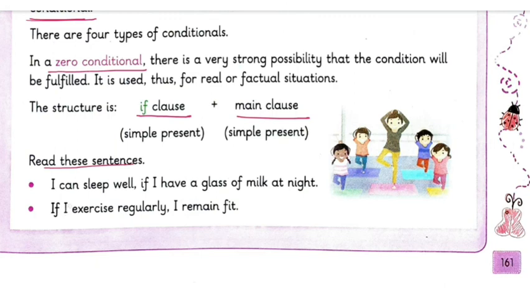So read these sentences. I can sleep well if I have a glass of milk at night. We can alter the position also. So this is very much possible. These conditionals are not something beyond our reach. This can be done very easily. If I exercise regularly, I remain fit. So this can be done easily.